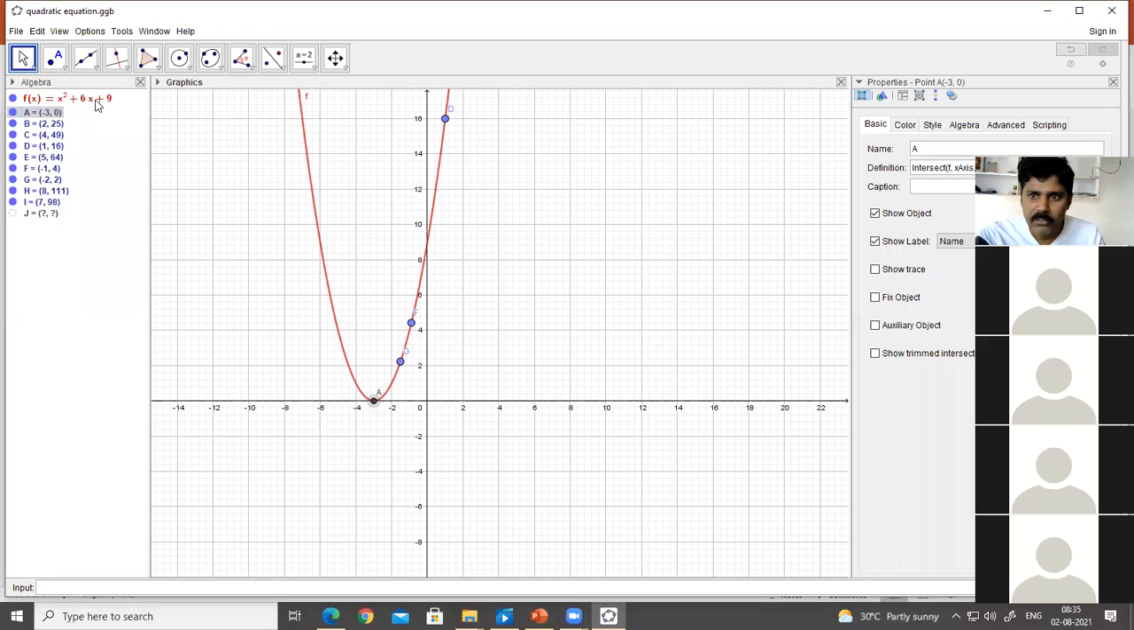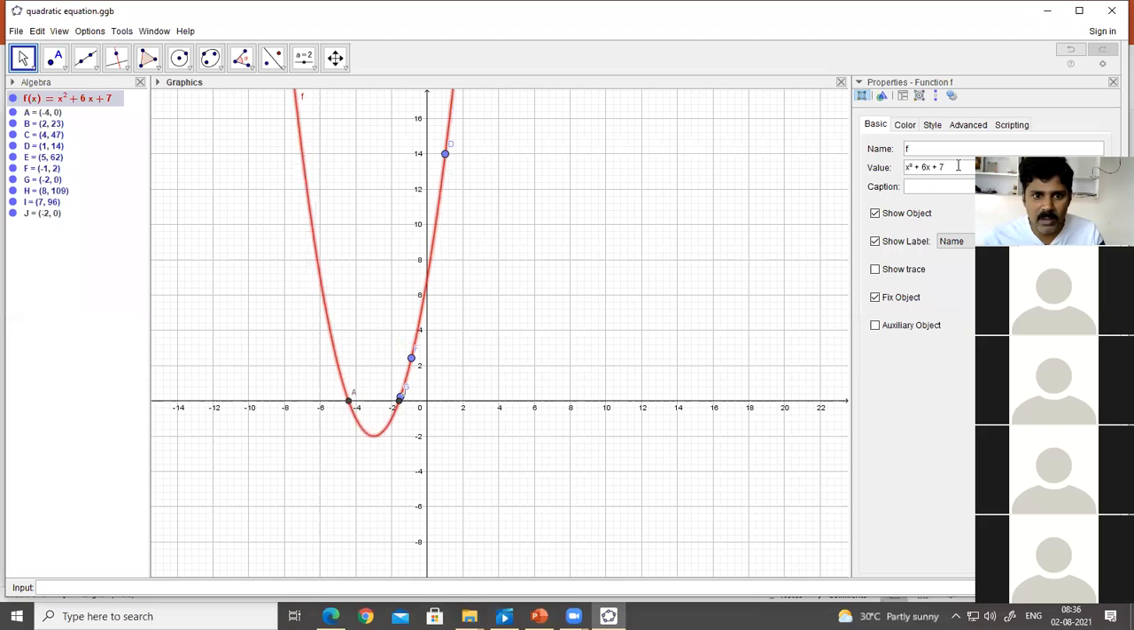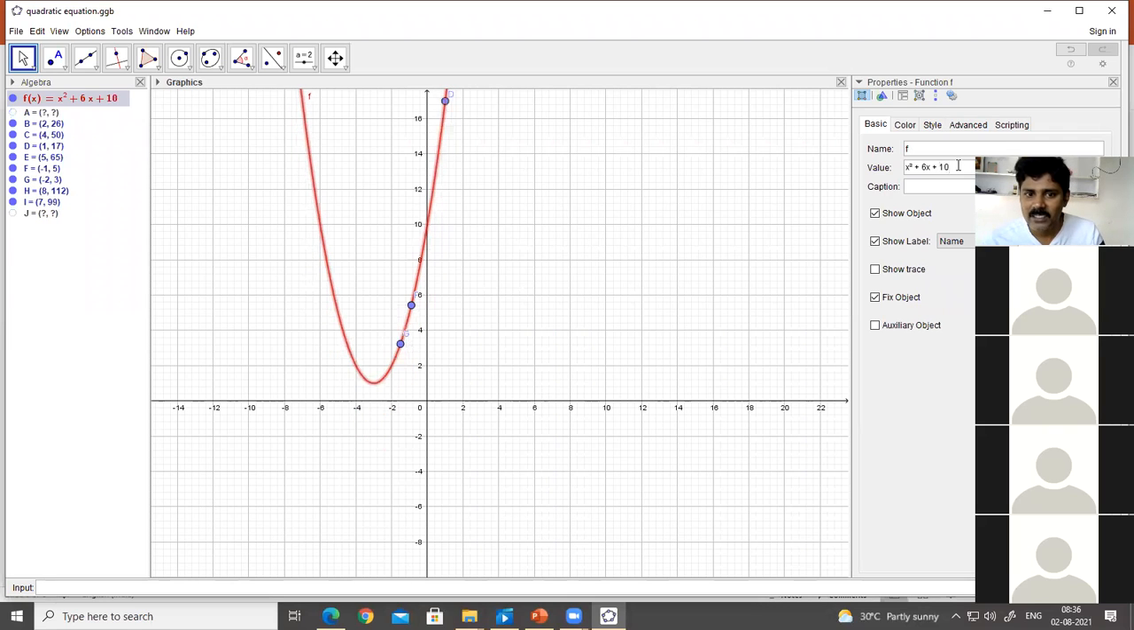And if you go with x square plus 6x plus 7, you will have 2 zeros, plus 8 also 2 zeros, plus 10 you won't have the zeros. If it doesn't have the zeros, that parabola doesn't touch the x-axis. If it doesn't touch the x-axis, hence it doesn't have the real zeros.